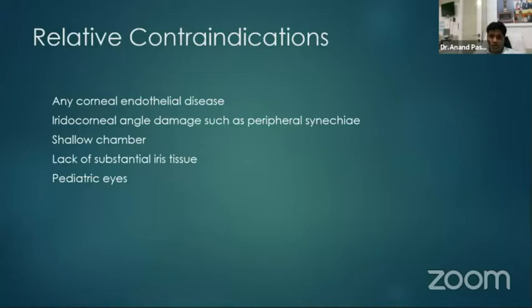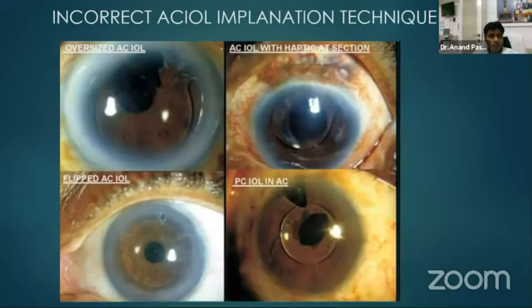Even these IOLs are not foolproof because they're relatively contraindicated in patients who have pre-existing corneal endothelial disease, pre-existing peripheral anterior synechiae, a shallow chamber, significant pre-existing iridectomy, or iris tissue loss. And they are strictly contraindicated in pediatric eyes.